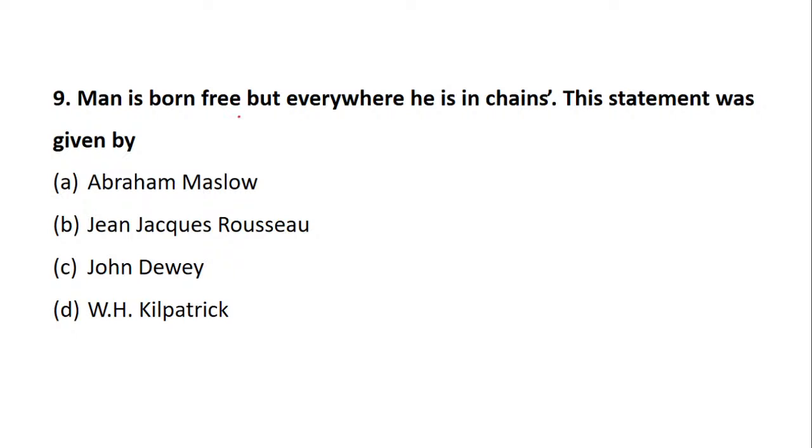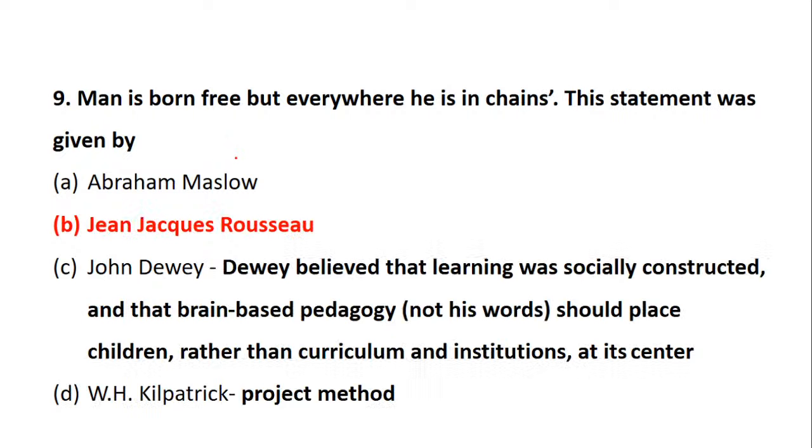Man is born free, but everywhere he is in chains. It means that a person can experience true freedom only if he is a part of civil society. Civil society, when I use the word, is nothing but the rights and well-being of the citizen. That is the meaning of this sentence, which was given by Rousseau. Abraham Maslow has no connection with teaching.